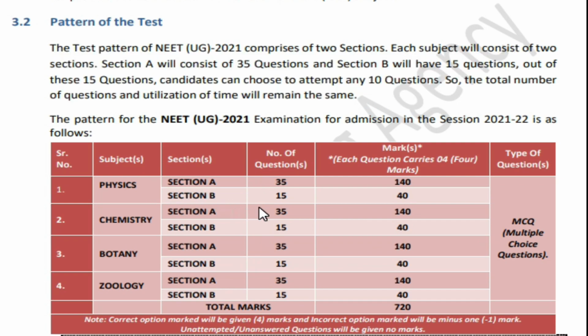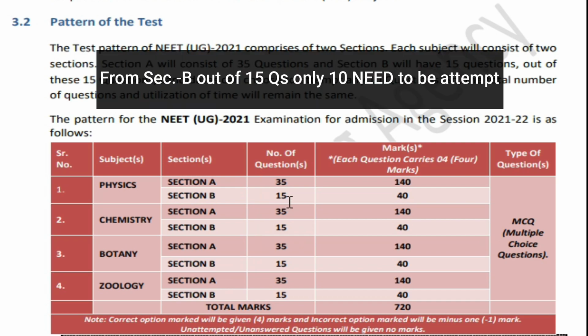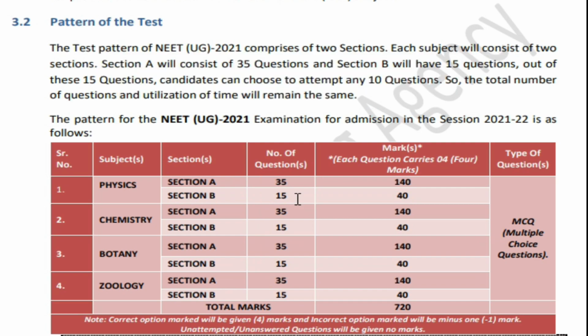Physics section B carries 15 questions, chemistry carries 15 questions, botany carries 15 questions, and zoology also carries 15 questions in section B. But in these 15 questions, you need to attempt any 10 only. From the 15, you need to attempt any 10. If you attend those 10 and attend them correctly, then you are going to get 40 marks. Suppose a student has attempted all 15 questions, then they are going to consider the first 10 only.